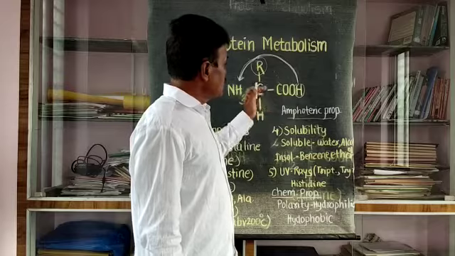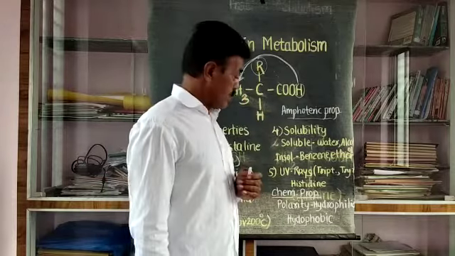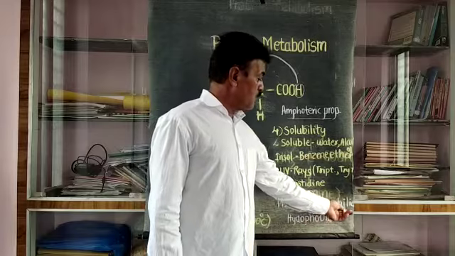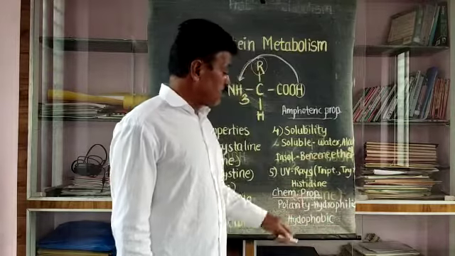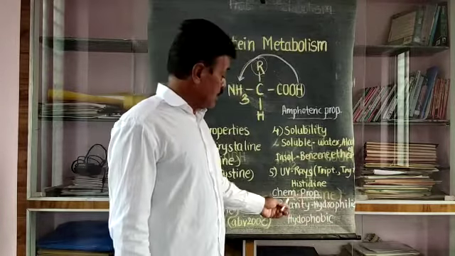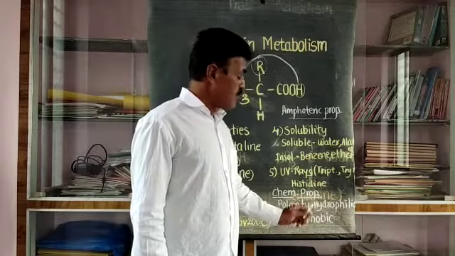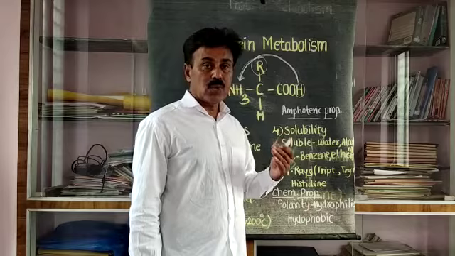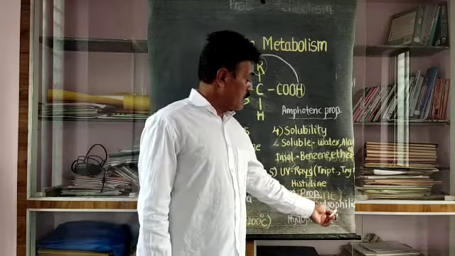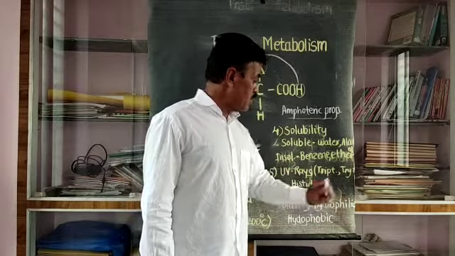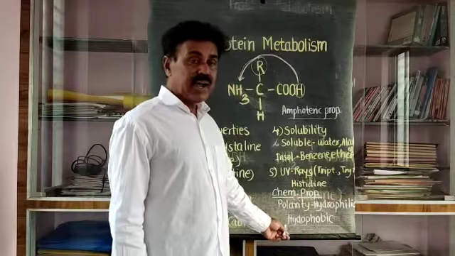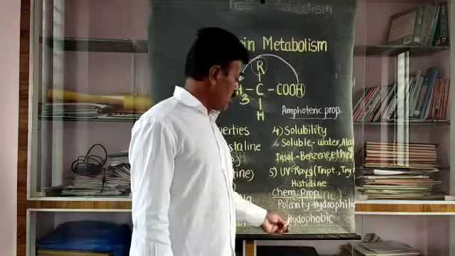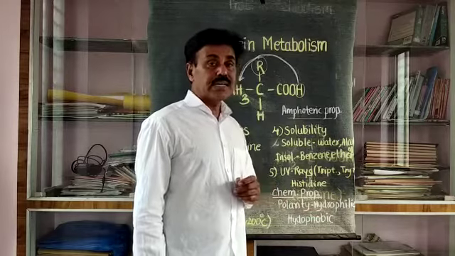According to polarity, amino acids may be hydrophilic or hydrophobic. Polar amino acids are hydrophilic, and non-polar amino acids are hydrophobic in nature.